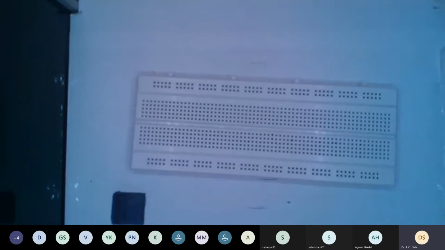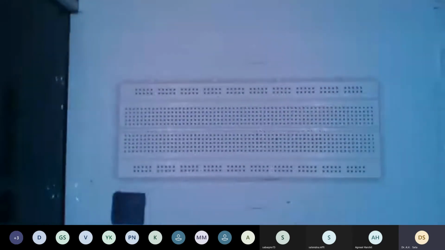Should I share my camera screen? You kept the whiteboard, right? Now it is horizontal, from our side it was vertical. Is it visible now or not? Yeah.